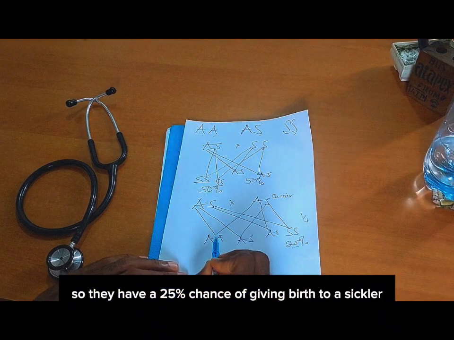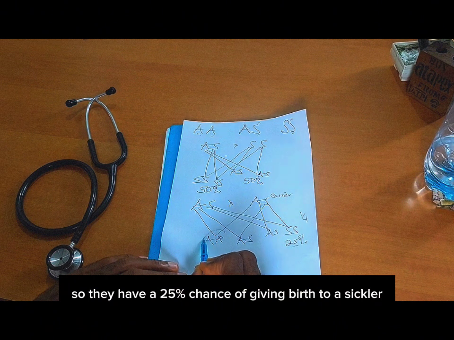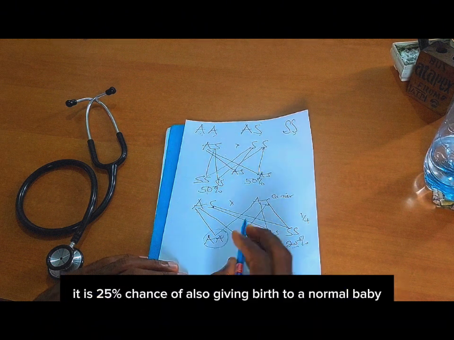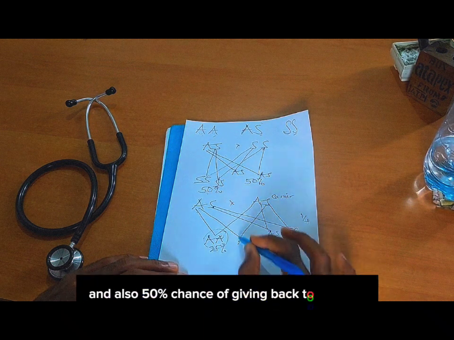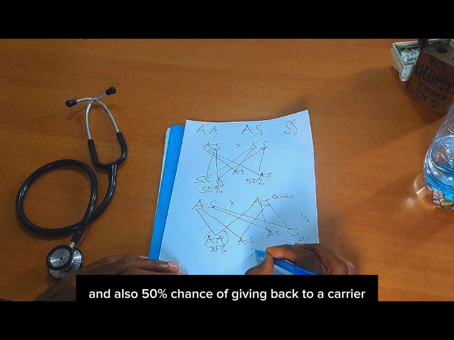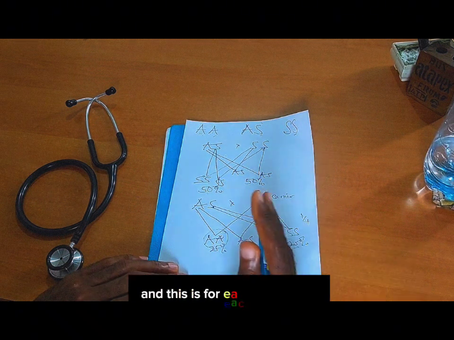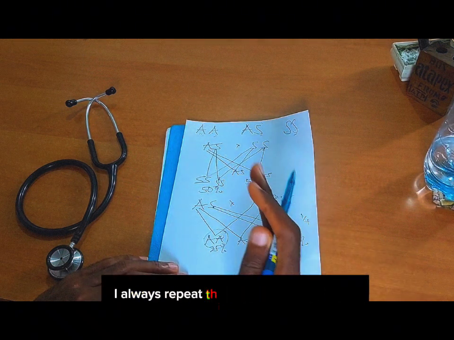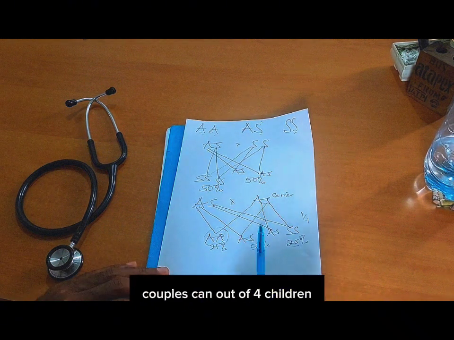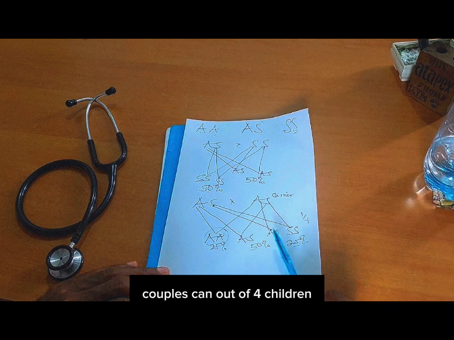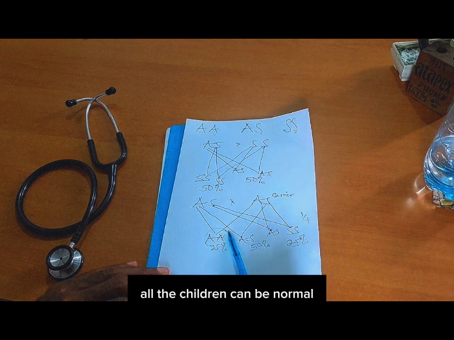So they have a 25% chance of giving birth to a sickler, a 25% chance of giving birth to a normal baby, and a 50% chance of giving birth to a carrier. And this is for each pregnancy. I always repeat, this is for each pregnancy. Couples can, out of 4 children, all the children can be normal.